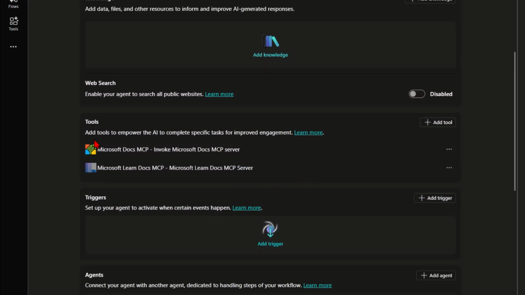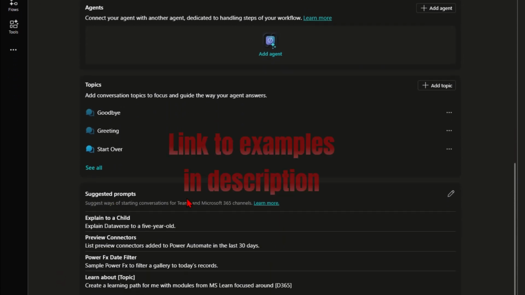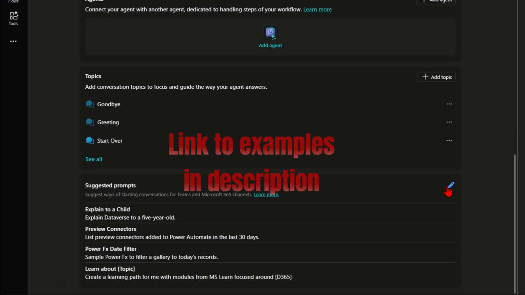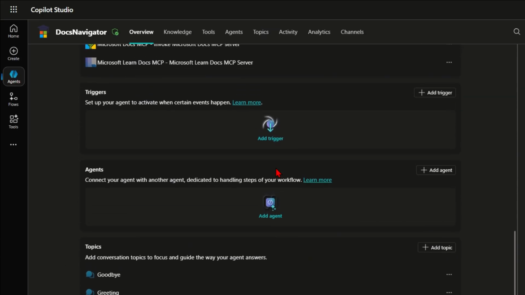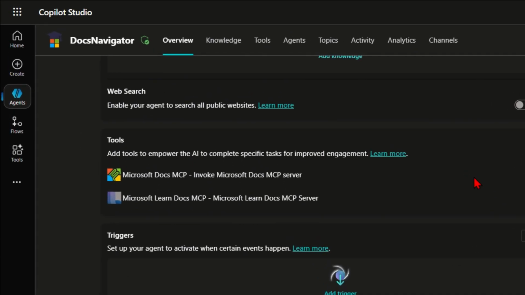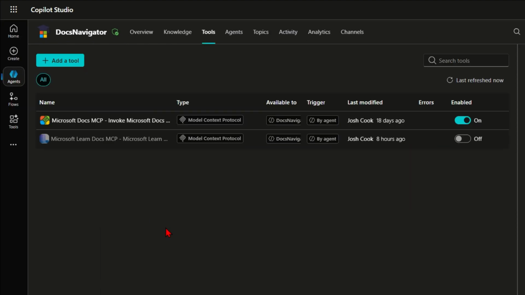Also under tools, you see I have two different tools here. They're exactly the same thing. I'll get into that when we go into the tools. And at the very bottom, I have suggested prompts, which I can add more, but I have about 4 right now. Okay, so going back up to tools, the reason I have 2 of these is because if I go to tools, Microsoft has just rolled out an MCP Server connector for Microsoft Learn, just there by default. Let me show that here.